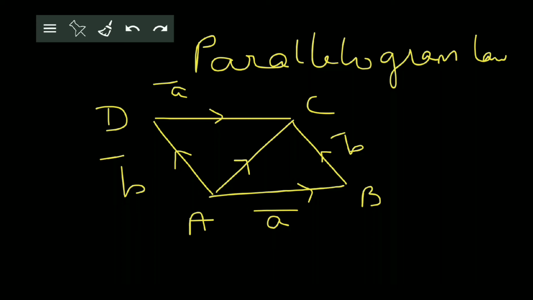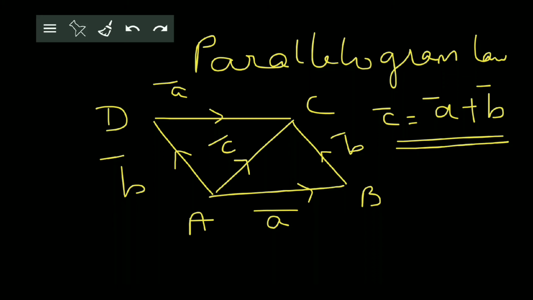Now as you can see over here, A bar and B bar are the measures of side AB, represented by vector AB and vector AD as well. So thus we can say that the diagonal of the parallelogram formed by two vectors gives us the measure of the addition of both the vectors. So we can see that C bar is equal to A bar plus B bar in this case as well, isn't it? So this part is proved by the parallelogram law as well. So keep both these laws in mind.